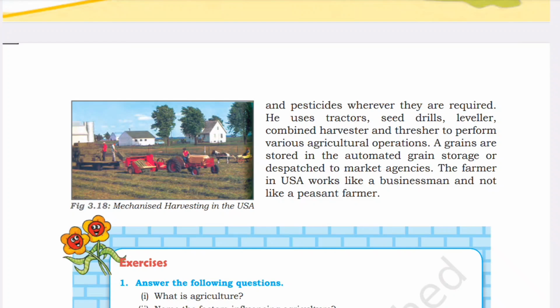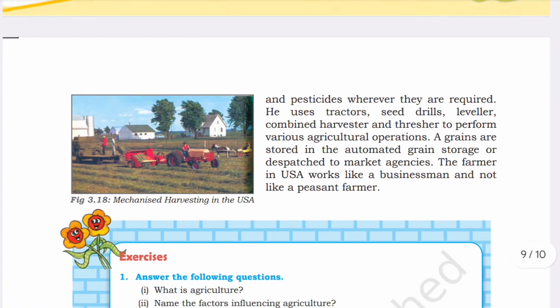He uses tractors, seed drills, levelers, combine harvesters, and threshers to perform various agricultural operations. Grains are stored in automated grain storage or dispatched to a market agency. The farmer in the USA works like a businessman, not like a peasant farmer.